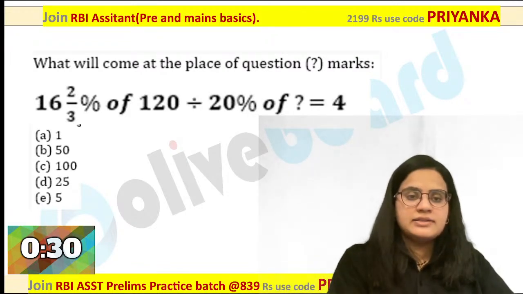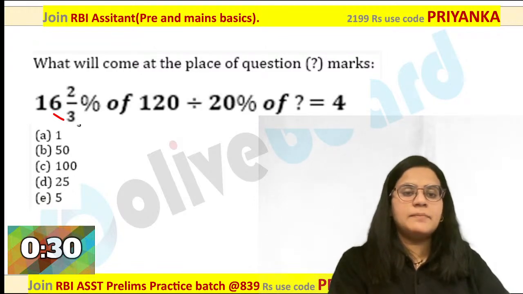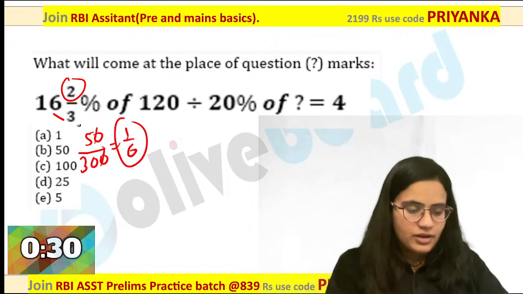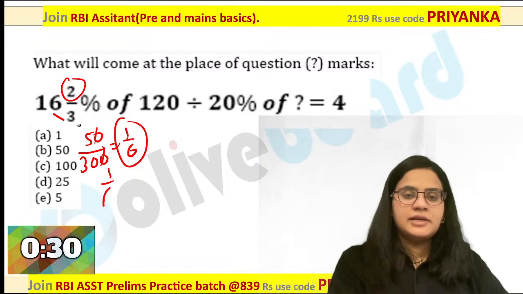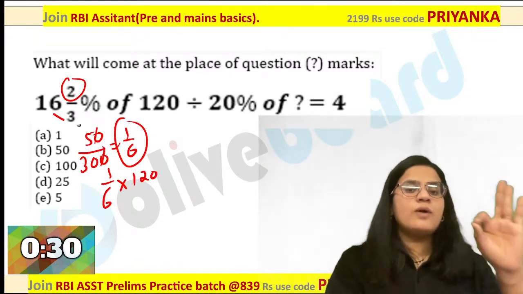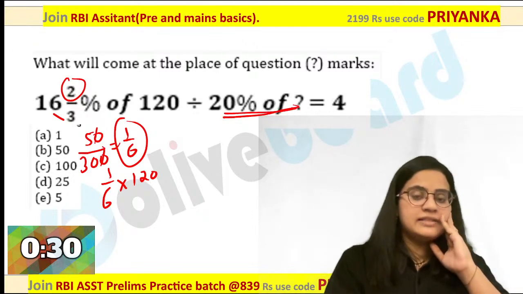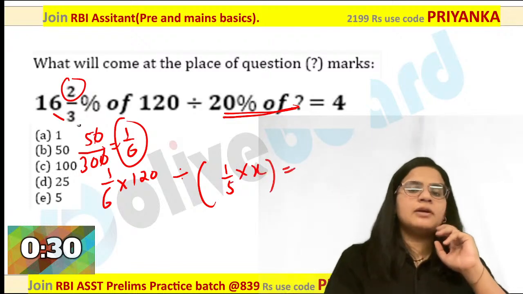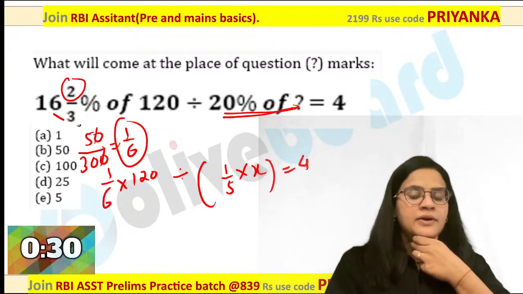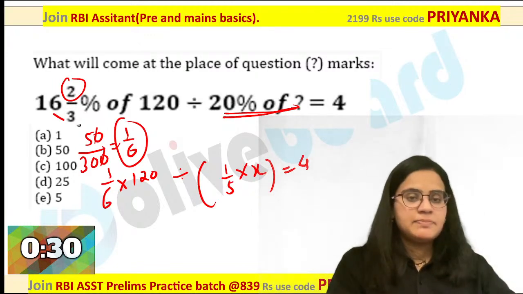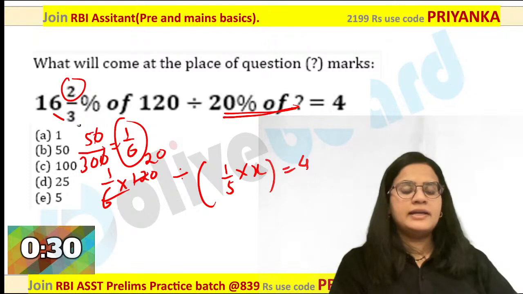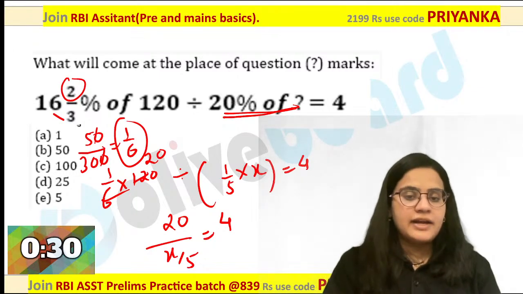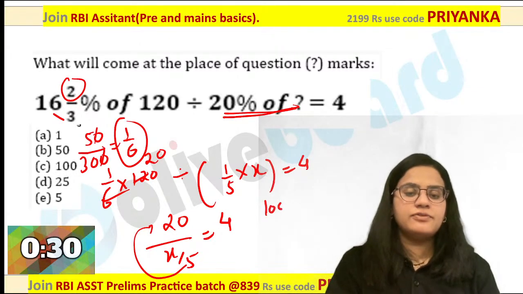Here you have to remember this, you have to multiply. 16 3s are 48. 48 plus 2 is 50. 50 divided by 300, which is nothing but 1 by 6 over here. So 1 by 6 into 120. Are you getting it? So first you have to always do off part over here. It is 1 by 5 of x, which is nothing but 4 value over here. Are you getting my point? Now this off part you have to keep as it is. Please pay attention how I am solving this. This is nothing but 20 upon x by 5, which is equal to 4 over here. Are you getting it? This 5 will go here. This will become 100 by 4 is equal to x.